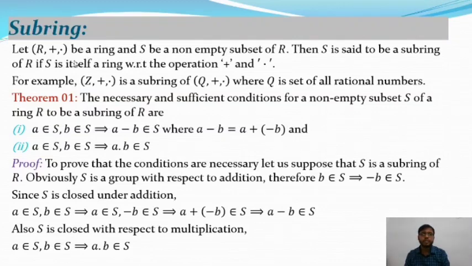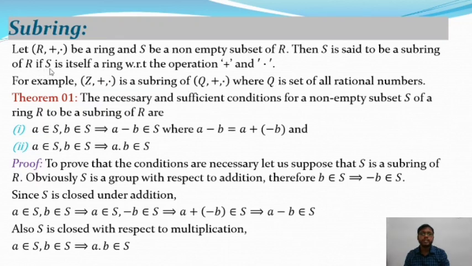So here is the definition. Let R plus dot be a ring and S be a non-empty subset of R. Then S is said to be a subring of R if S is itself a ring with respect to the operation plus and dot. So that means S is a subset of capital R and S plus dot is a ring with respect to the operation addition and multiplication.